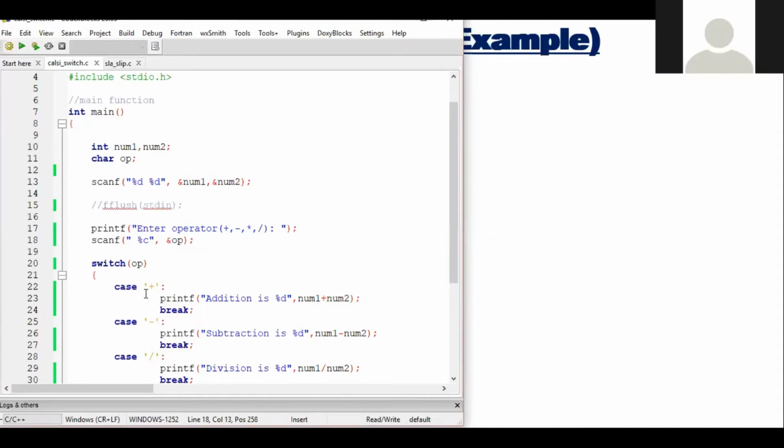Fine. Because ma'am, the program has to specify which operator we have to use.